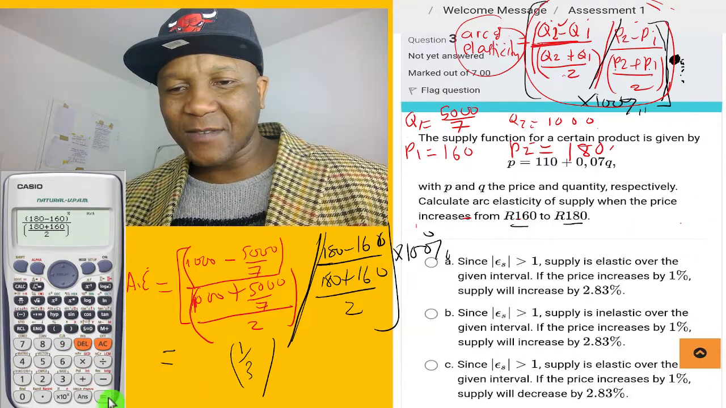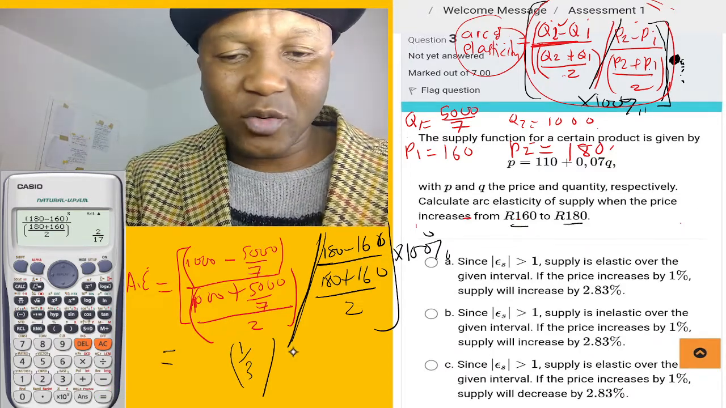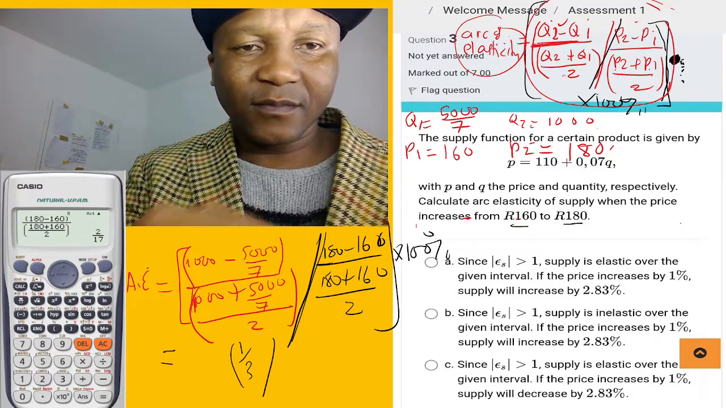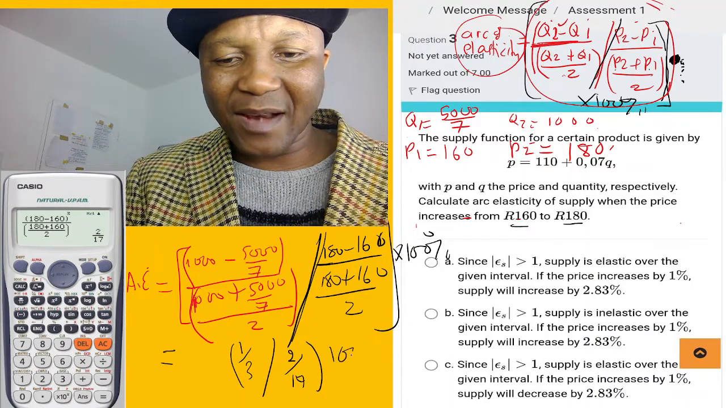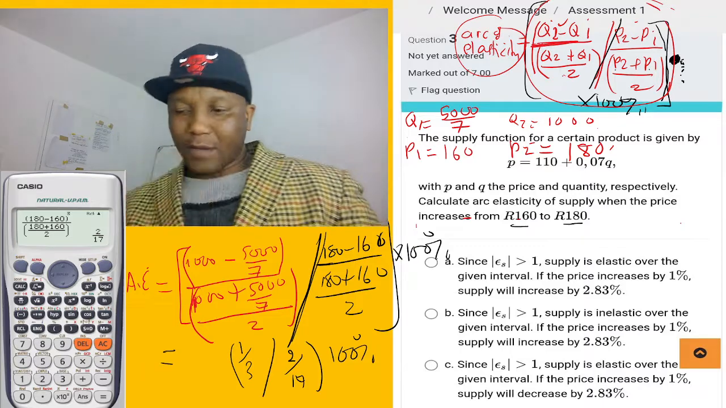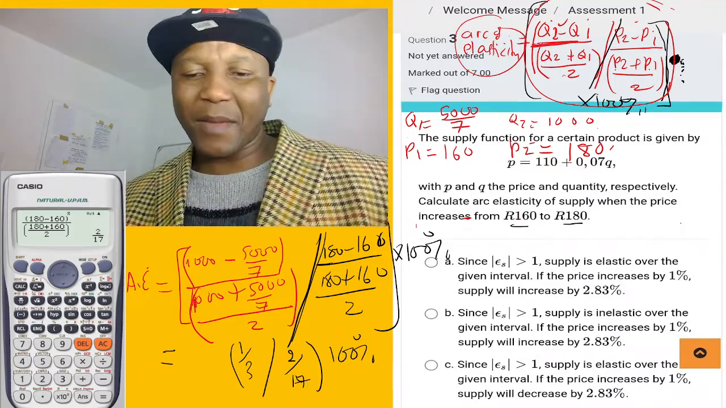Yeah, 2 over 17. 2 over 17. So this is going to be 2 over 17. So all this stuff multiplied by 100%. Okay. So 1 over 3 over 2 over 17 multiplied by 100.